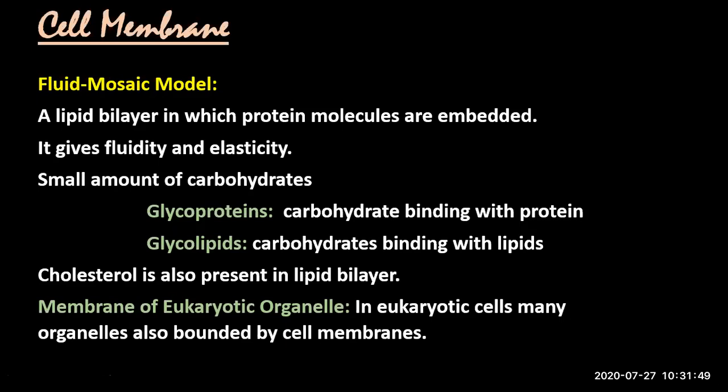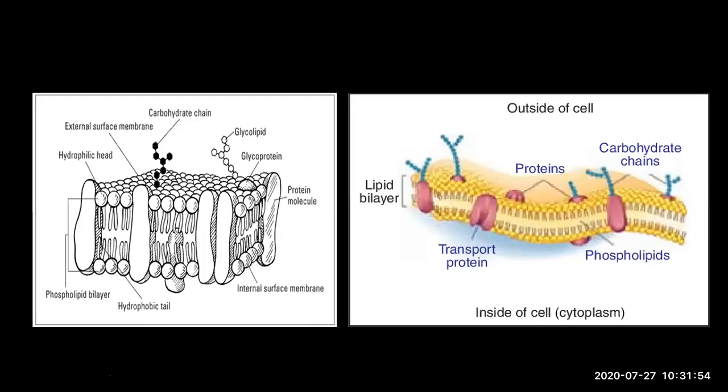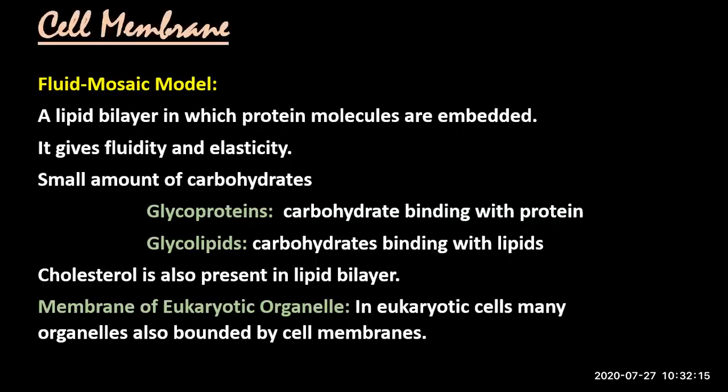Actually, I want to tell you that the composition I have told about the fluid mosaic model is the same composition followed by the mitochondrial membrane, chloroplast membrane, endoplasmic reticulum membrane, vacuole membrane. Every organelle membrane is following the same principle of the fluid mosaic model.